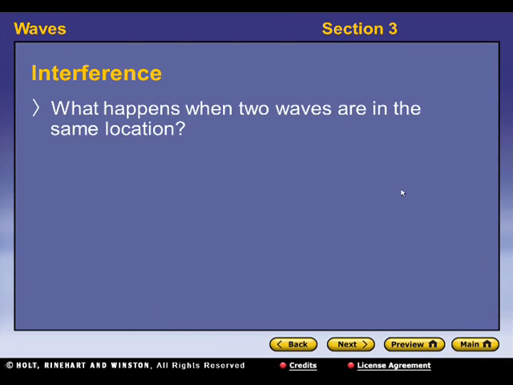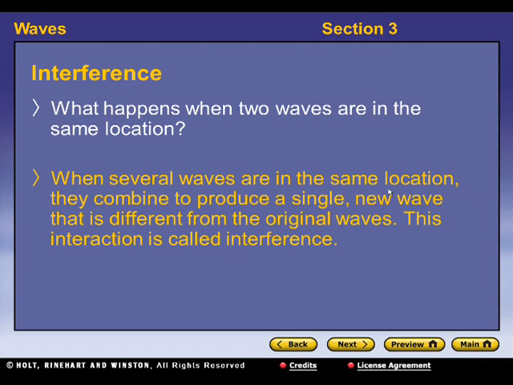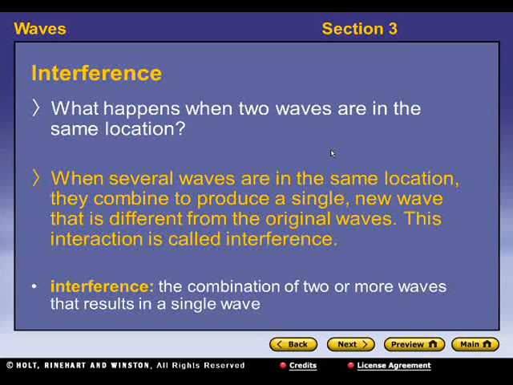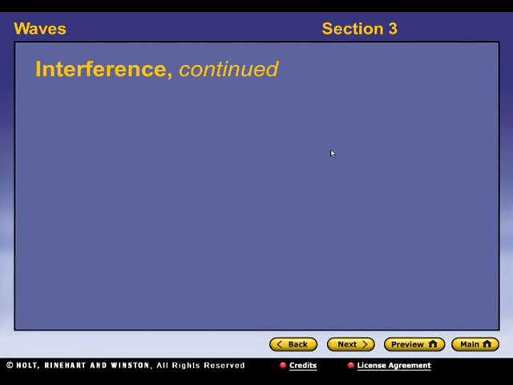Okay, so we got the refraction of light there. Interference. What happens when two waves are in the same location? When several waves are in the same location, they combine to produce a single new wave that is different from the original waves. This interaction is called interference. And interference basically is just the combination of two or more waves that result in a single wave.